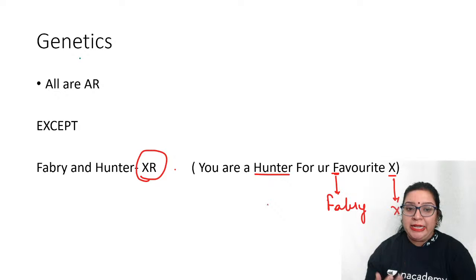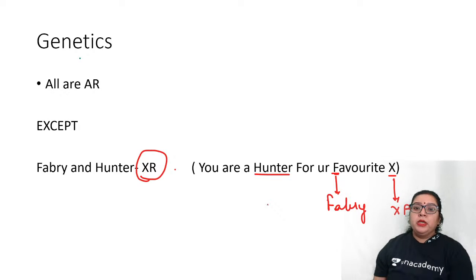Okay, because they are X-linked recessive, again they are very rare to occur. So you are a Hunter for your favorite X. If you remember your college days, you always used to hunt for your favorite girlfriend, isn't it? Which has become an X right now. So you are a Hunter for your favorite X. So Hunter's disease and Fabry's will be X-linked recessive. This is the simplest way of remembering the genetics, right?